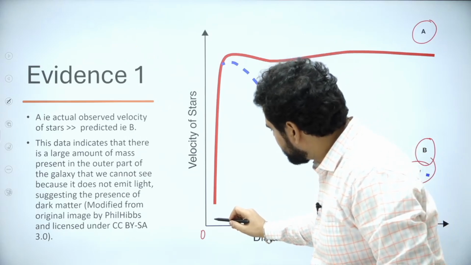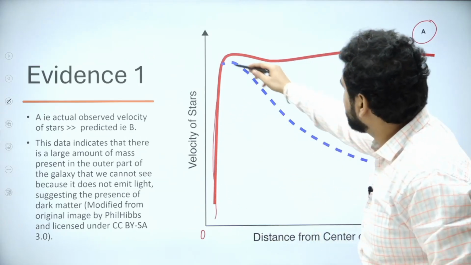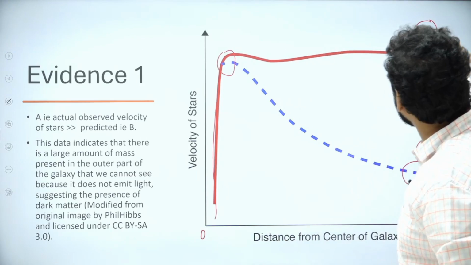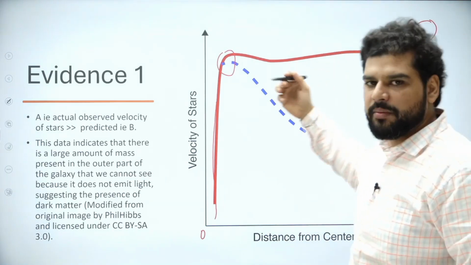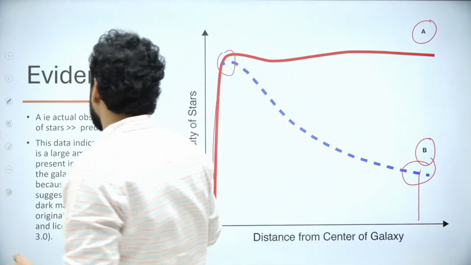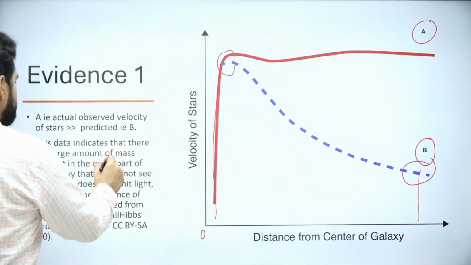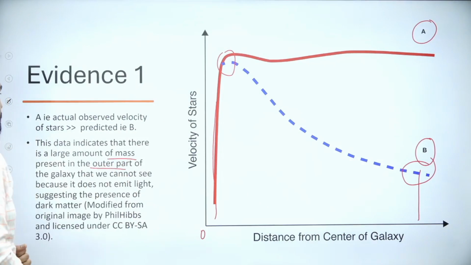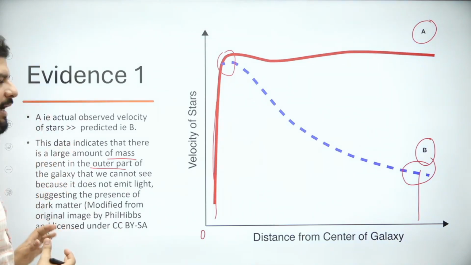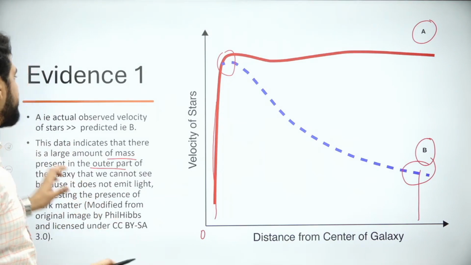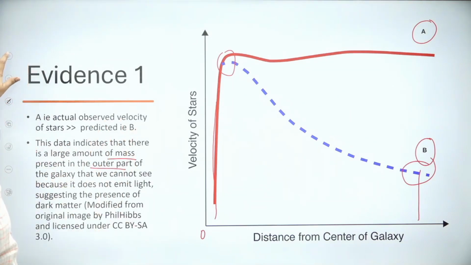So this was correct. Till here it was correct. But from here, the observation of the phenomena changed the theory, right? So this data indicates there is a large amount of mass in the outer part also, which is giving the gravity, okay? But it is dark because it is not interacting with light. This is important, right? So I hope you understand this.